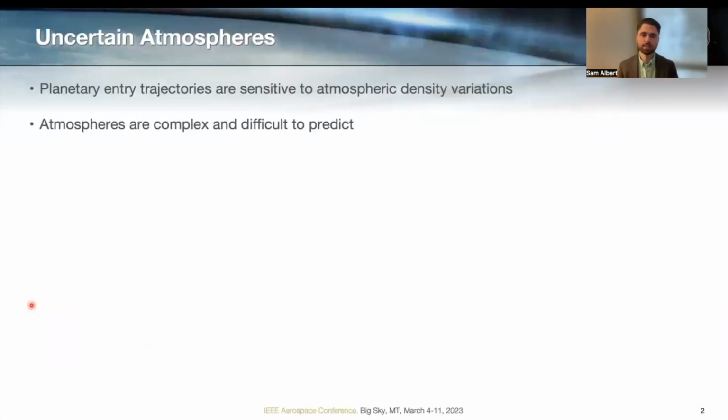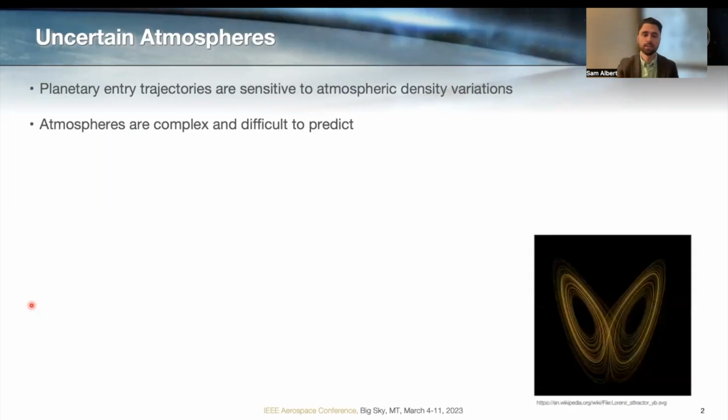So planetary entry trajectories are affected by a number of uncertainties. One of the dominant sources of uncertainty is variations in atmospheric density. They're highly sensitive to this, and atmospheres notoriously are complex and difficult to predict. In fact, it was Edward Lorenz, a meteorologist, who pioneered modern chaos theory and coined the term the butterfly effect because of how sensitive his meteorological predictions were to small changes in initial conditions.